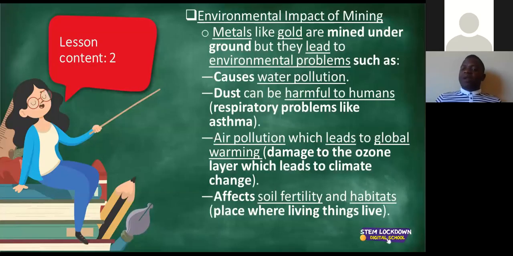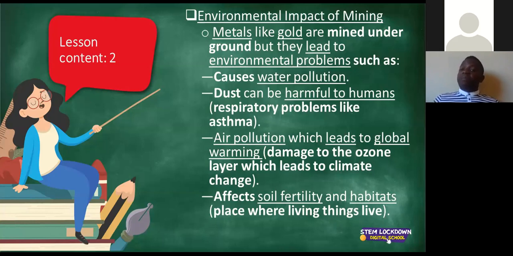What happens is that there's certain air pollution that is then occurring, that is then damaging, of course, the environment. When we go into the greenhouse effect, we're going to speak in more detail about that. Also, let's remember, ladies and gentlemen, when we mine a certain portion of land, whatever animals use that as a habitat, again, let's remember grade 4 natural science and technology. Habitat is a place where living things live.